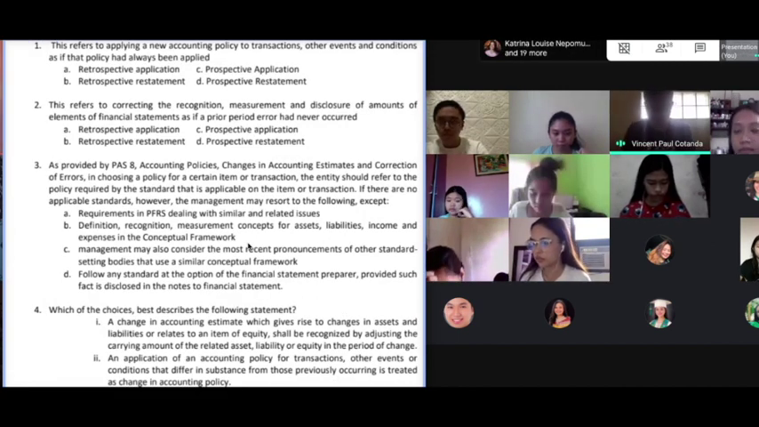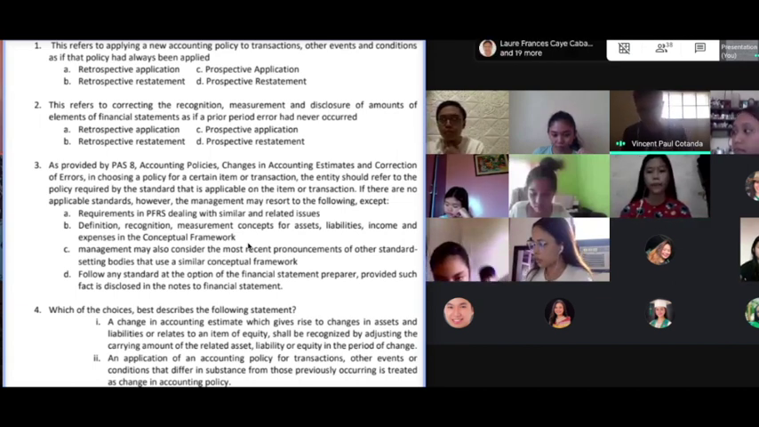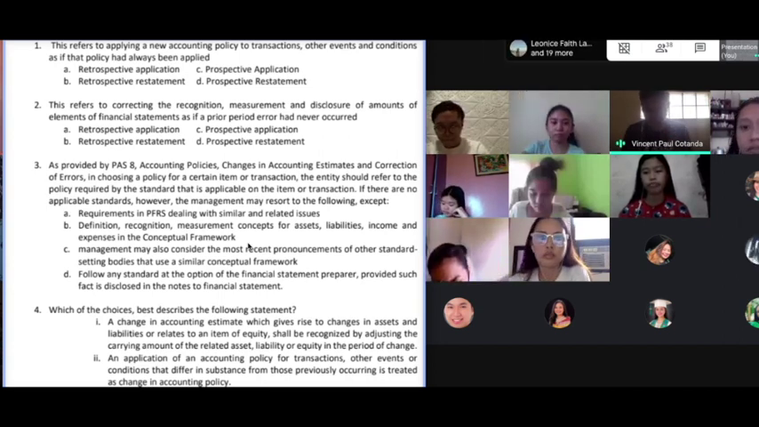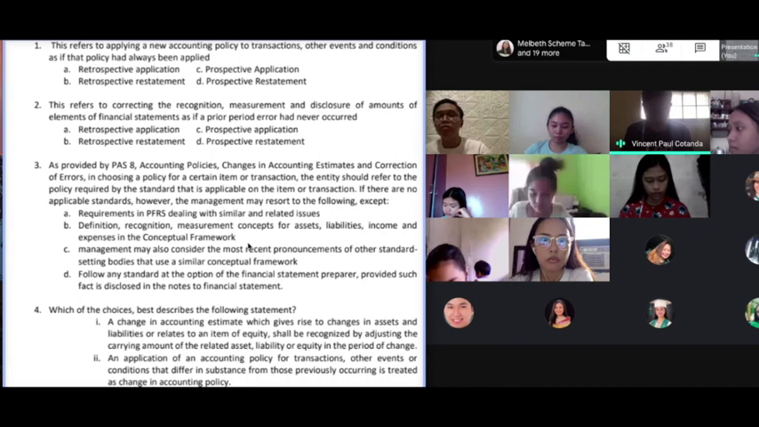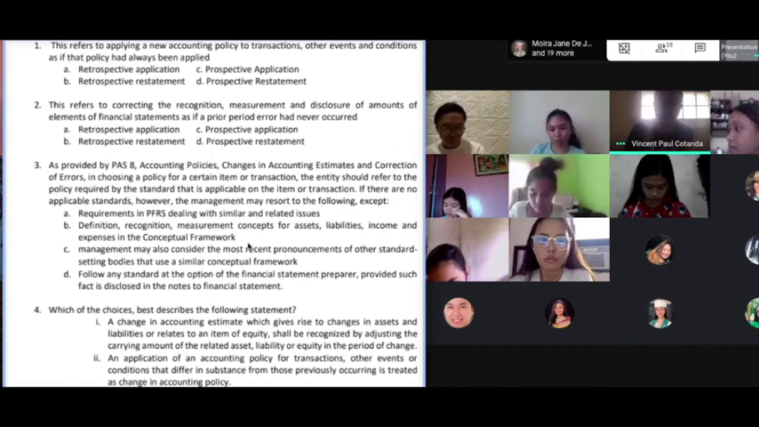Number 3, as provided by PAS 8, accounting policies, changes in accounting estimates, and correction of errors. In choosing a policy for a certain item or transaction, the entity should refer to the policy required by the standard that is applicable to the item or transaction. If there are no applicable standards, however, the management may resort to the following except. Our answer is letter D, follow any standard at the option of the financial statement preparer, provided such fact is disclosed in the notes to financial statements. Letter D, because letters A, B, and C shall serve as a guide in accounting for the transactions, events, and conditions which have no applicable IFRS.